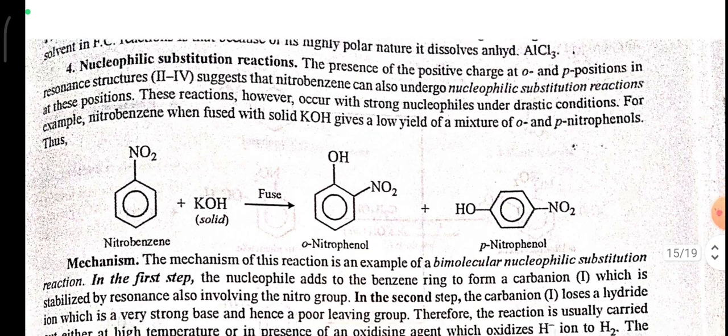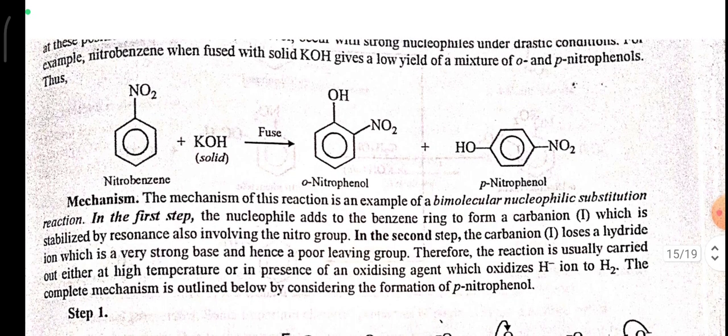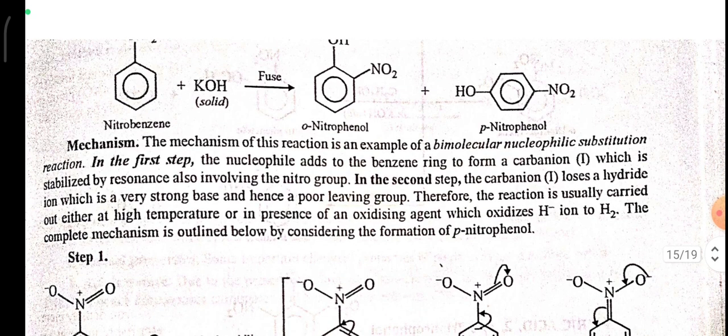Nucleophilic substitution reactions. The presence of positive charge at the ortho and para positions in resonance structures 2 and 4 suggests that nitrobenzene can also undergo nucleophilic substitution reactions at these positions. These reactions, however, occur with strong nucleophiles under drastic conditions. For example, nitrobenzene, when fused with solid KOH, gives a low yield of a mixture of ortho- and para-nitrophenols. Mechanism. The mechanism of this reaction is an example of a bimolecular nucleophilic substitution reaction.